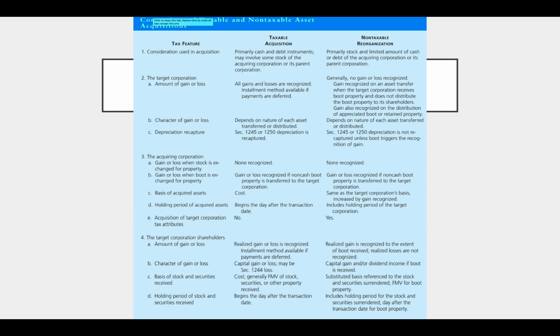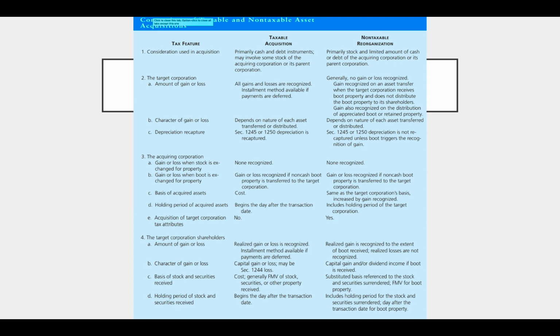The basis of the acquired assets in a taxable acquisition is the cost basis. But in a non-taxable reorg, the basis is going to be the same as the target corporation's basis, increased by any gain recognized. So that's the disadvantage, right, of a non-taxable reorg, is that if the target's basis is low, the parent's basis is also low, meaning when they sell those assets, the gain is big.